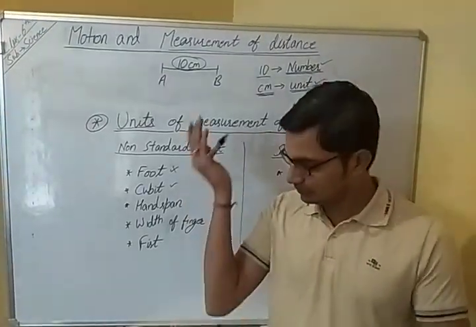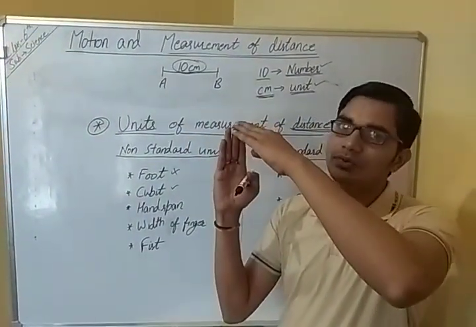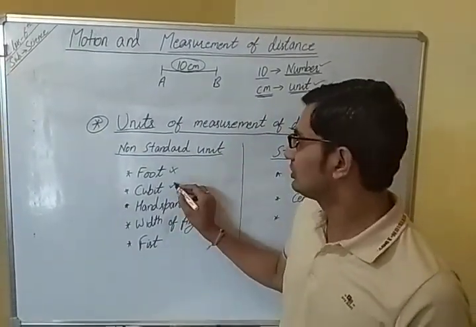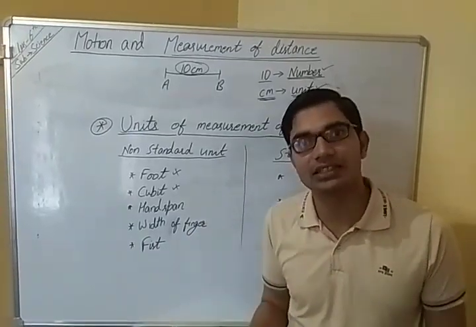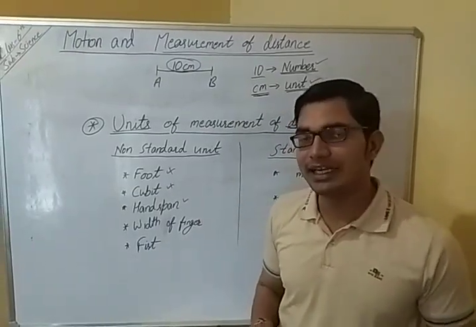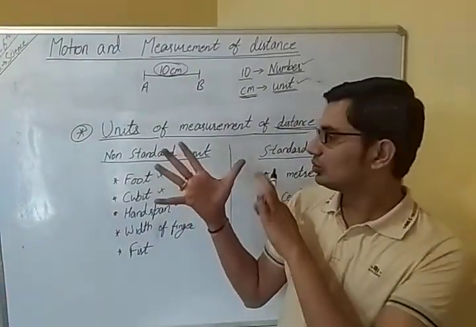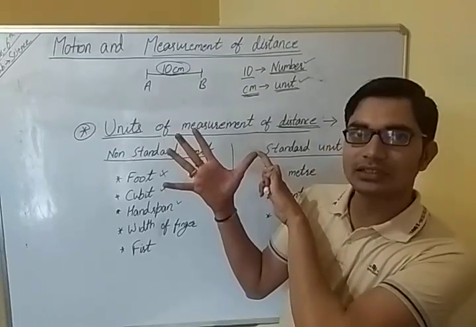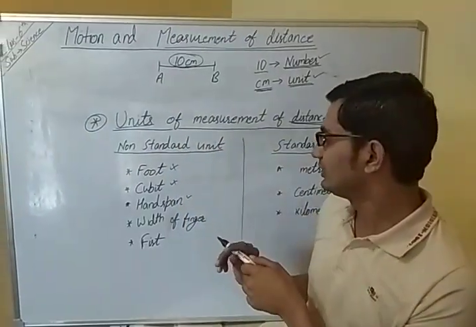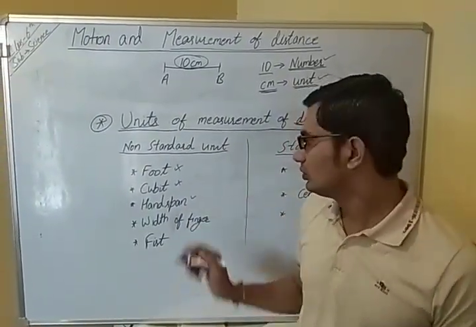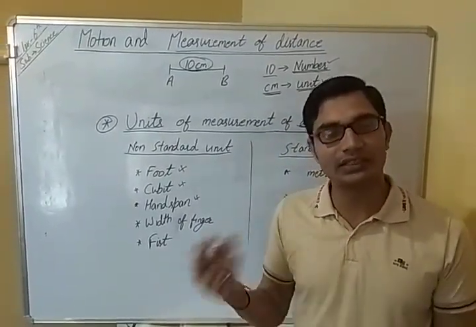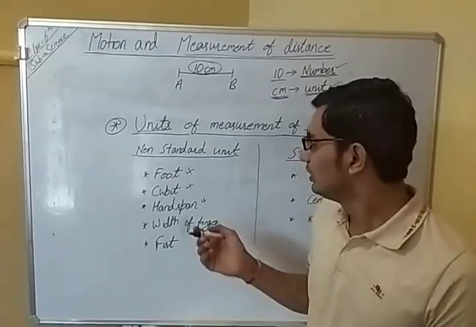Cubit is the length from elbow to tip of the finger. This is known as the cubit. This is also not a standardized unit because its length also varies from person to person. Next one is handspan. Handspan: if we stretch our hand, the length from the tip of the thumb to the tip of the little finger is known as the handspan. That is also a non-standard unit because its length also varies from person to person.